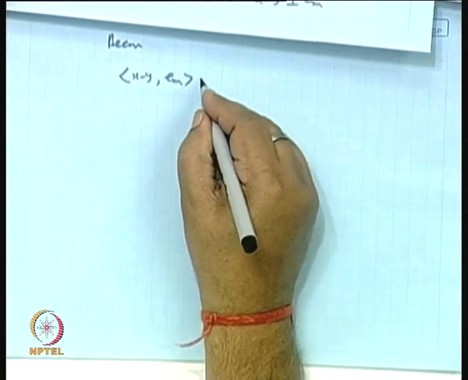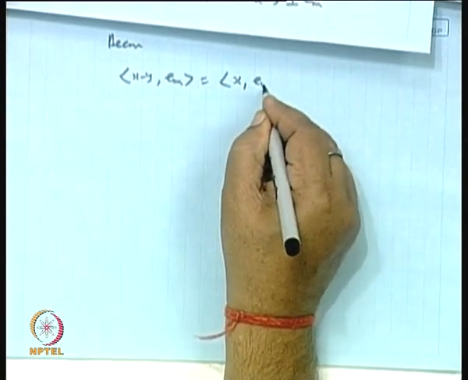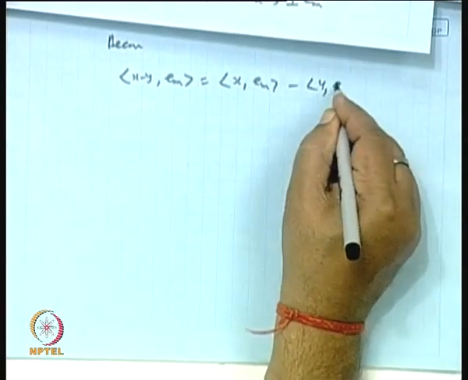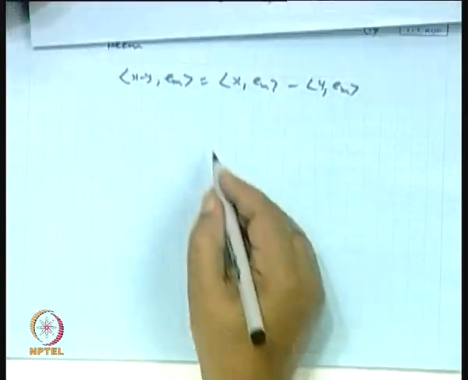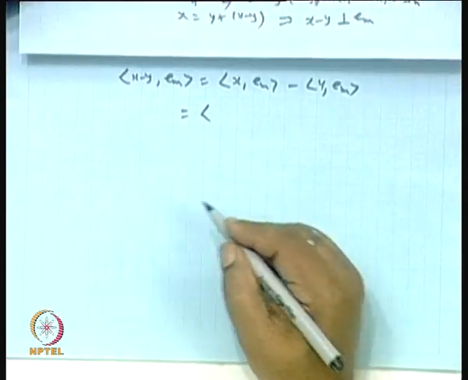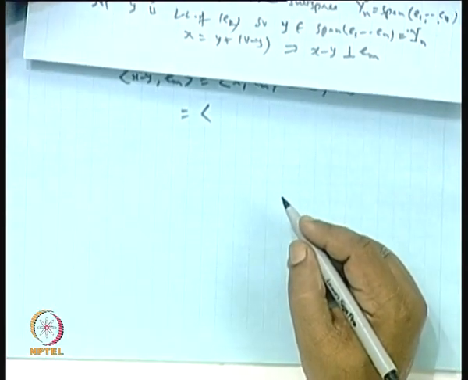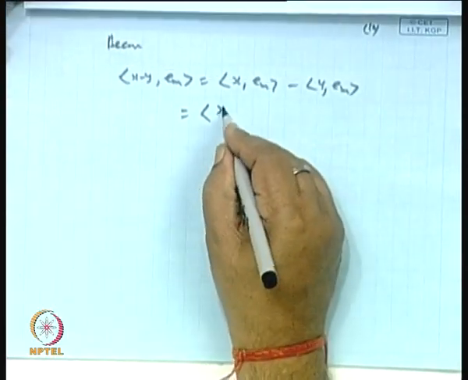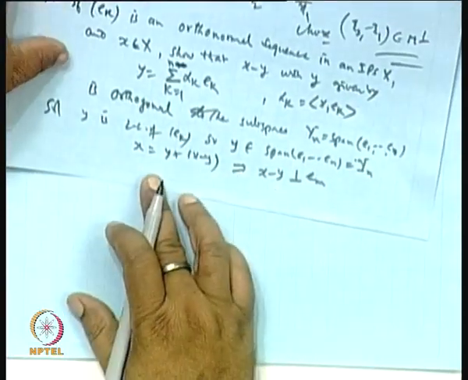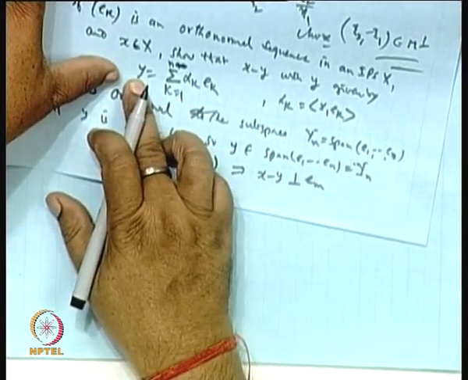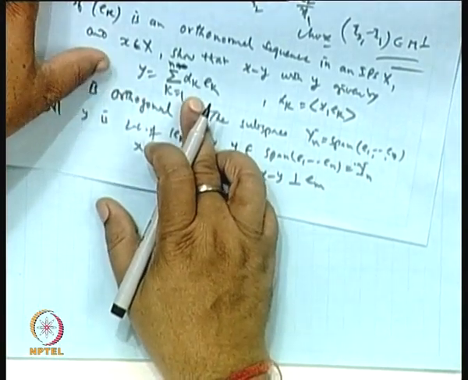This is the inner product of x, e_m minus the inner product of y_n, e_m. Now, since y_n is the linear combination, when you take the inner product with e_m, it is alpha_m only.